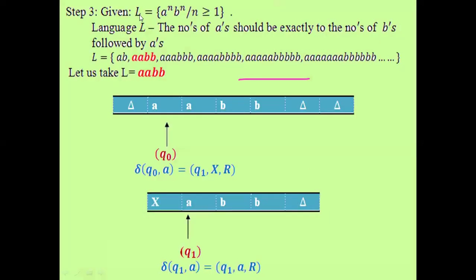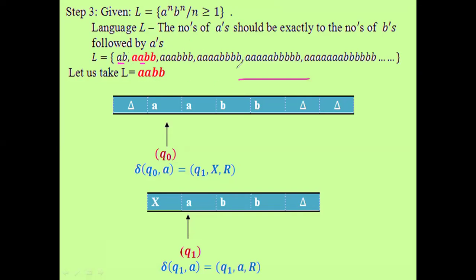Given a Turing machine, we have to take a language L. The number of A's should be exactly equal to the number of B's, with the B's following the A's. How do we get the strings? When I put N equal to 1, you get A, B only. N equal to 2, 2 A's, 2 B's. N equal to 3, 3 A's, 3 B's. N equal to 4, 4 A's, 4 B's, and so on.